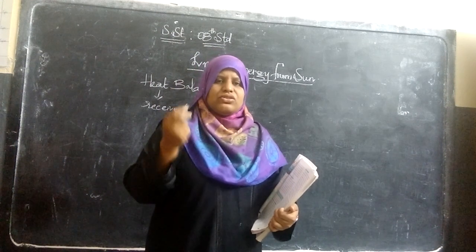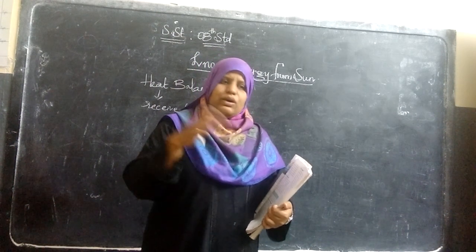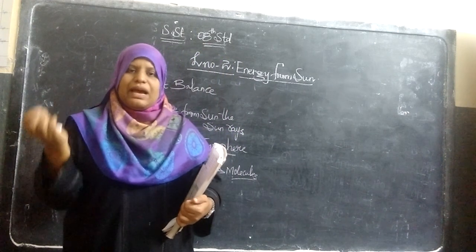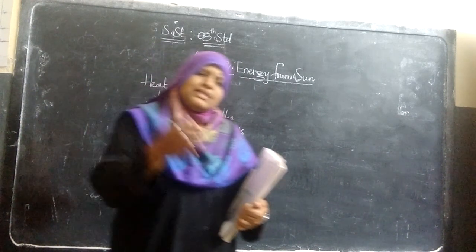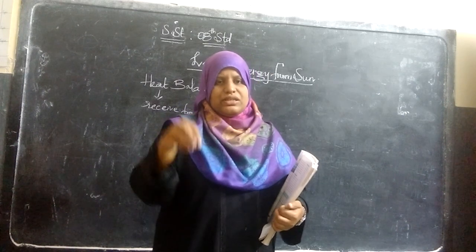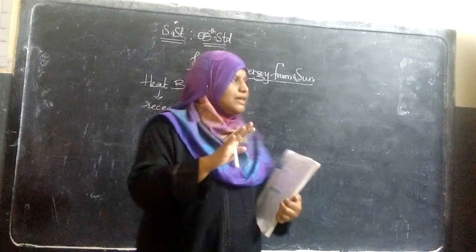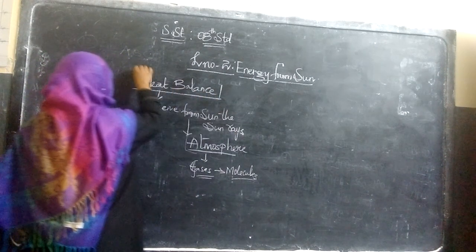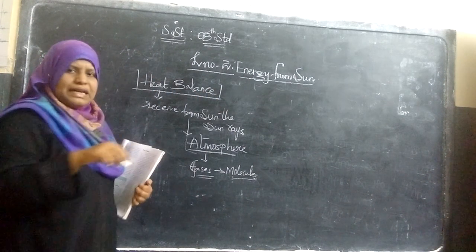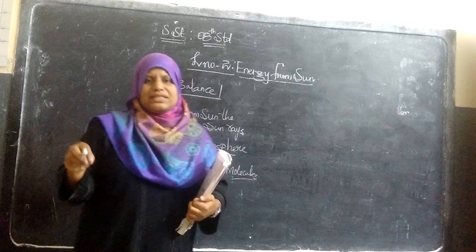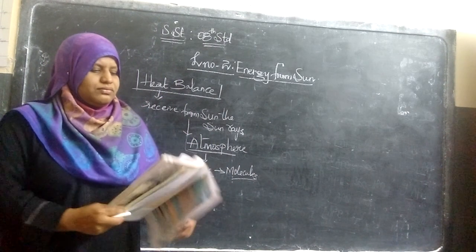Back downwards, so it should be of the balance. Now let's see, if there is excess heat, what happens to the planet, and at the same time what happens if there is very little heat. What it wants to convey here is how this heat balance needs to be maintained on planet Earth: if it is in excess, what happens, and if it is less, what happens.